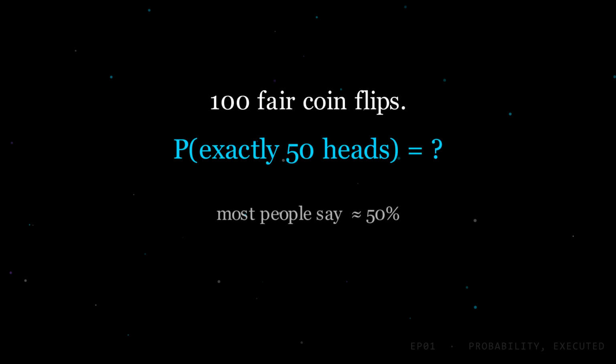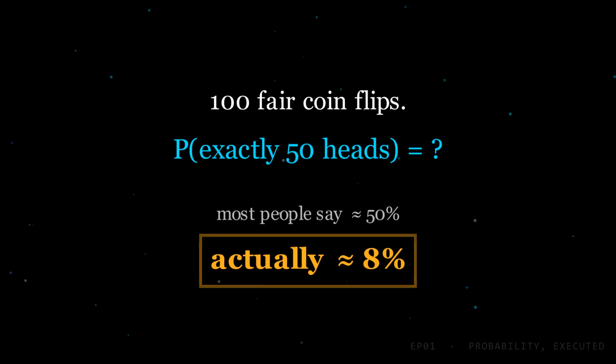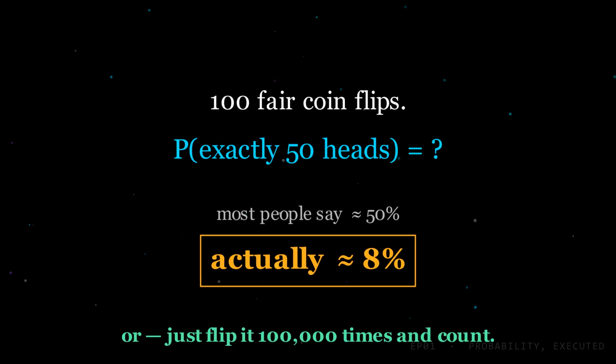Here's a question. You flip a fair coin 100 times. What's the probability you get exactly 50 heads? Most people say something close to a half, because 50 is the expected value. The real answer is about 8%.